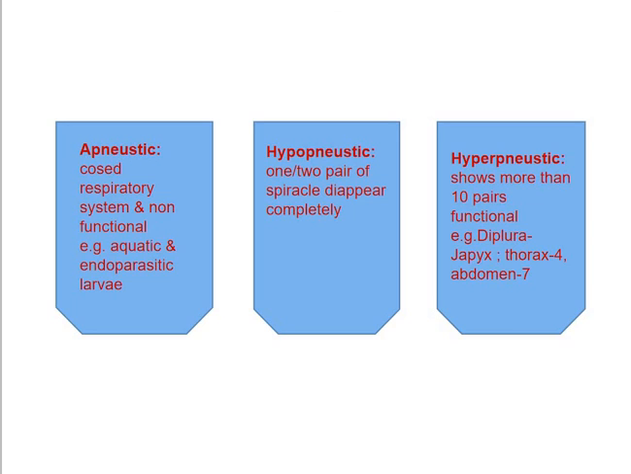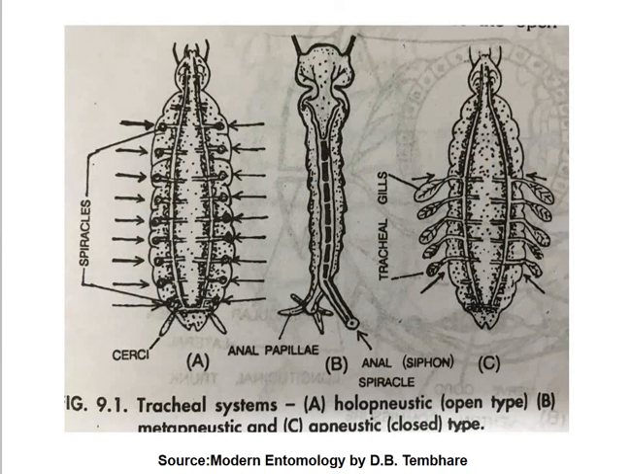So here a total of 4 pairs of spiracles are present on the thoracic region, so one pair is extra. So a total of 11 pairs are present, and that's why the name of such a tracheal system is the hyperneustic tracheal system. So this is what about all the kinds of tracheal system.